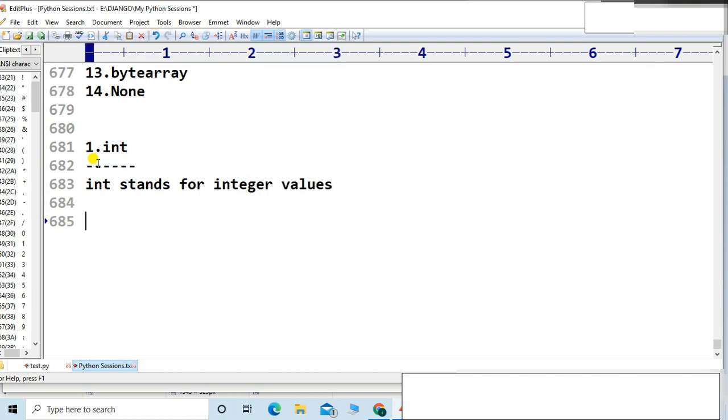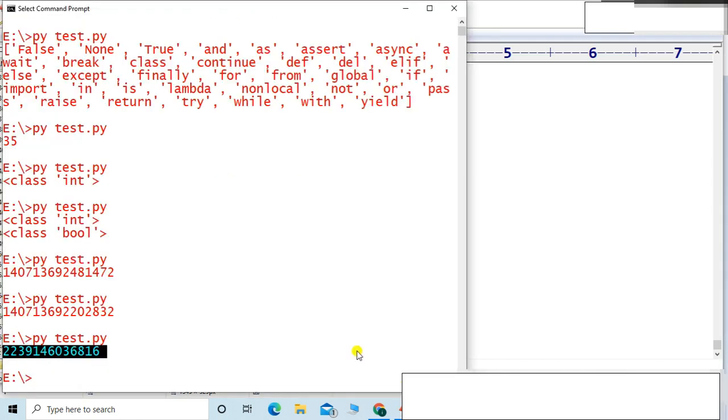Which integer values are allowed in Python? 0, then 20, 30, 40, or minus 10, minus 15. I can continue this list: 1, 2, 3, everything you can expect. This is called an integer value, or an integer data type. But you are not required to specify it, because Python will internally consider it. You are not required to declare. Let me show an example.